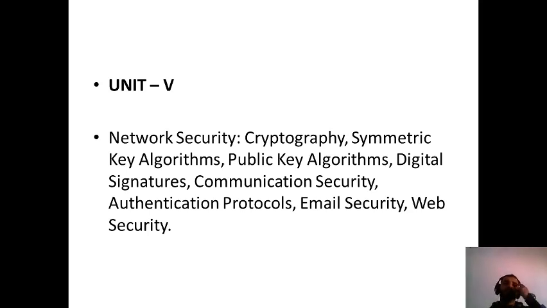Now, with reference to the keys, there are basically two keys that we will be using in security. The first one is a private key and the second one is a public key. If any document has been encrypted by a public key, it can be decrypted by a private key, or if it has been encrypted by a private key, then it can be decrypted by a public key. The next concept is the public key algorithms. We will see how different public keys are used in encrypting and decrypting documents, and also what are the methods by which it is encrypted.